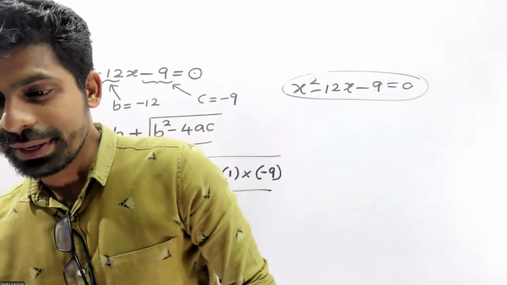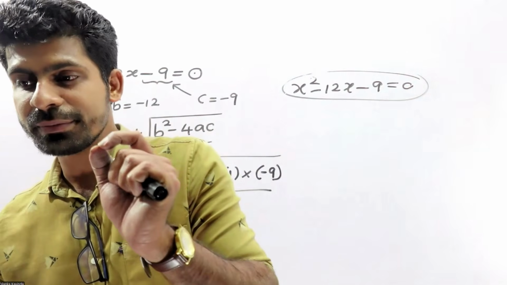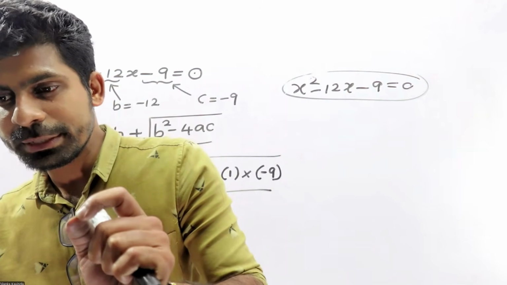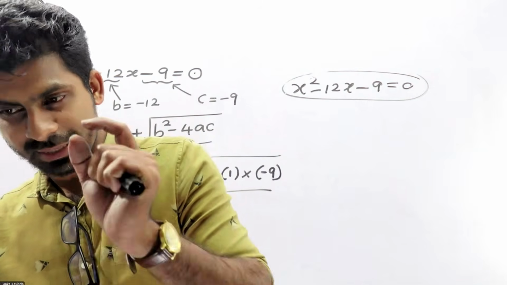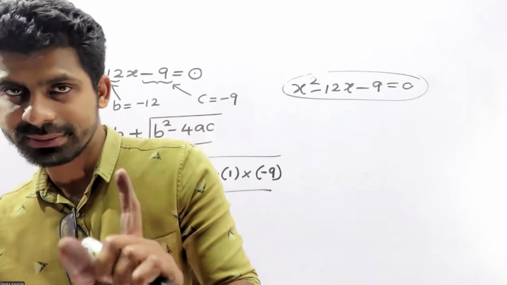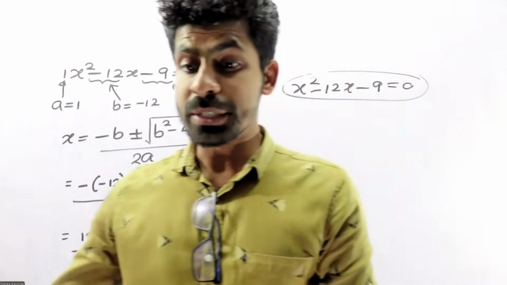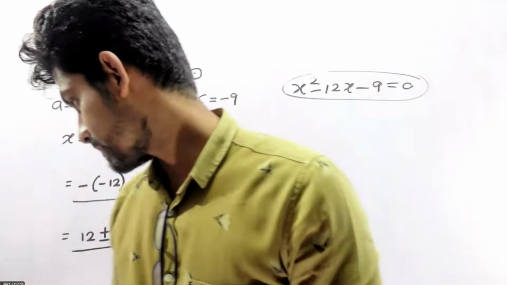Then just substitute carefully. You need to substitute very carefully, no need to panic. Plus and minus marks are there, you need to be careful about those things.